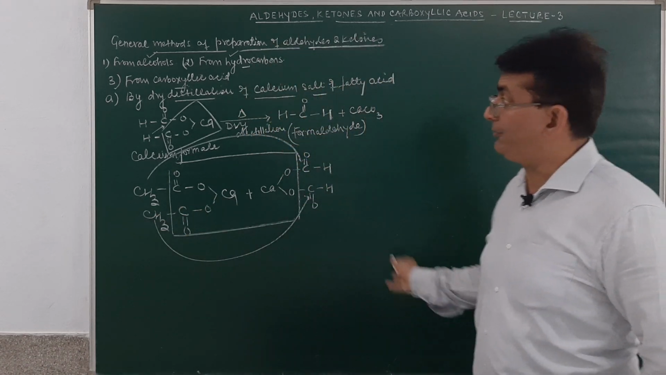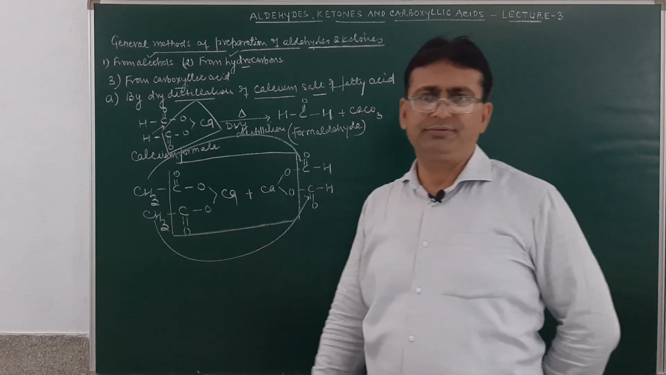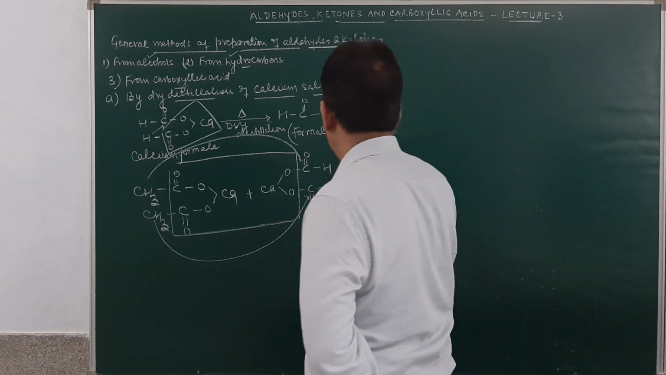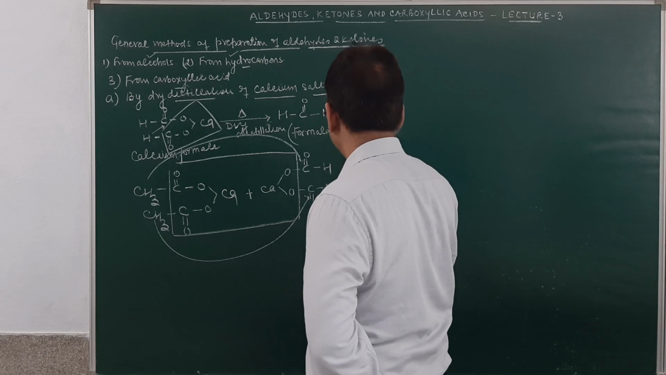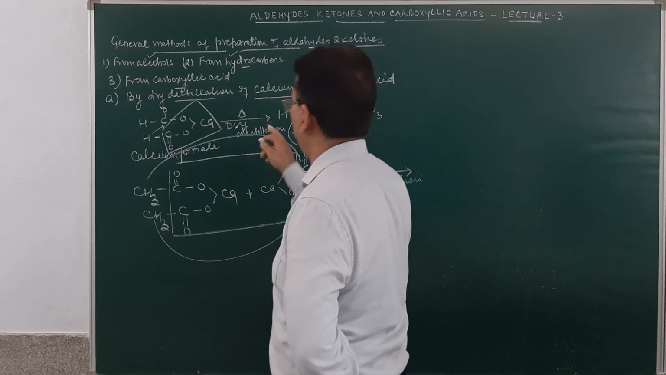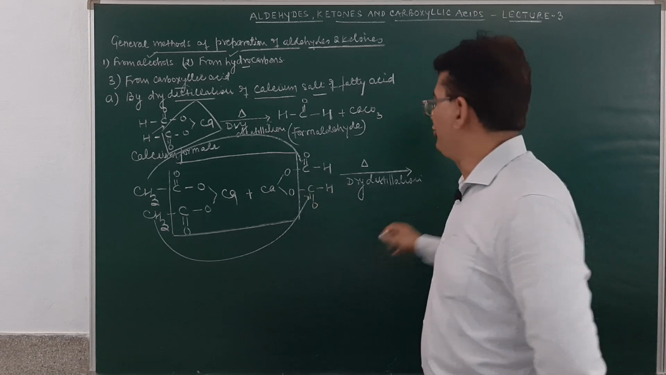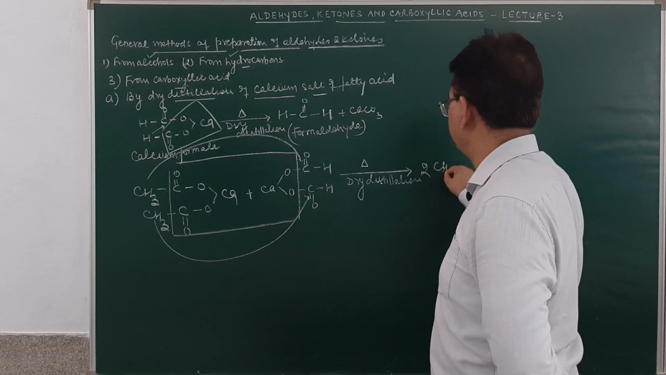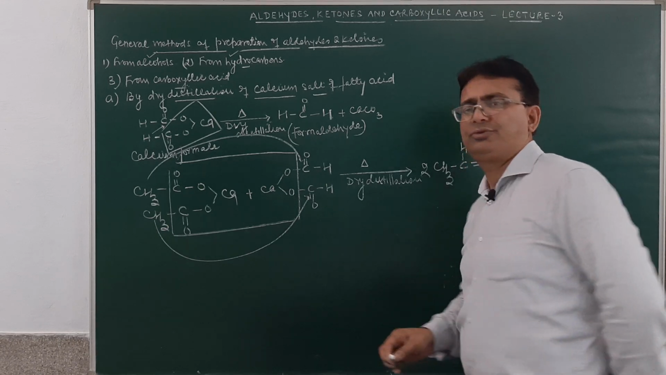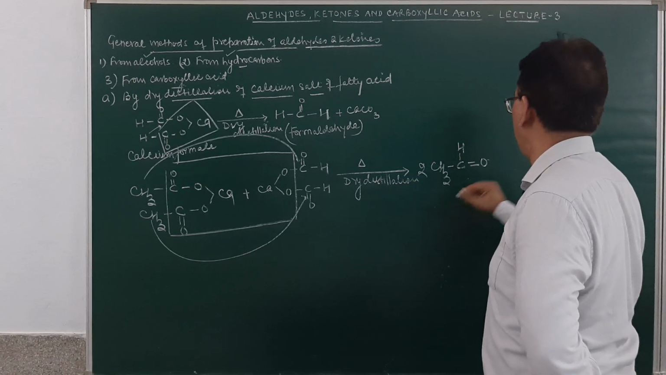So the aldehyde corresponding to the calcium salt of a fatty acid other than formic acid will be obtained. And this is when heated. On heating, this will be a dry distillation. It will result in the formation of CH3CHO. So 2 molecules of acetaldehyde will be obtained. What is obtained over here? 2 molecules of acetaldehyde will be given out, plus 2 molecules of calcium carbonate will be given out.